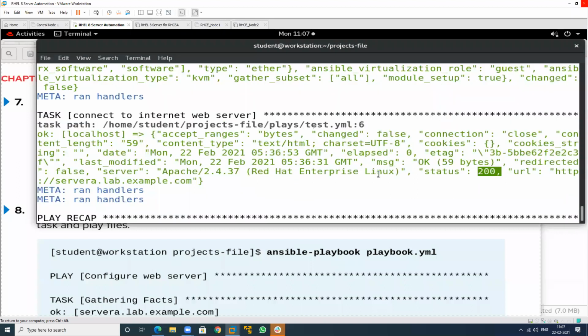See, okay, not this one. See this URL information. This is just URL information. If I want to check this manually, I just want to check this with curl, curl and server A. See this whole task.